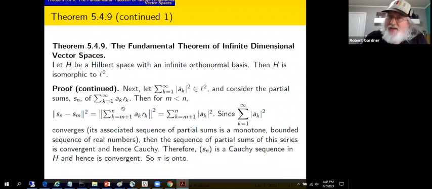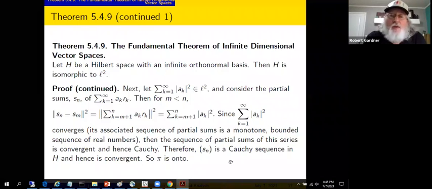Just needed to take care of some details and make sure this element, this thing here really is an element of the Hilbert space, that this series converges in the Hilbert space. It does through some Cauchiness arguments. Pi maps this onto that, and there's your onto-ness. So linear, because the mapping is defined in terms of inner products. A few details omitted on that, but it is linear. One-to-one, as observed on the previous slide, based on the uniqueness of representations with respect to bases. Onto by this, finally,